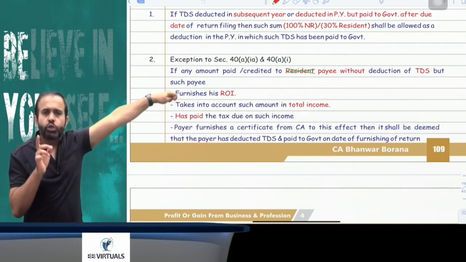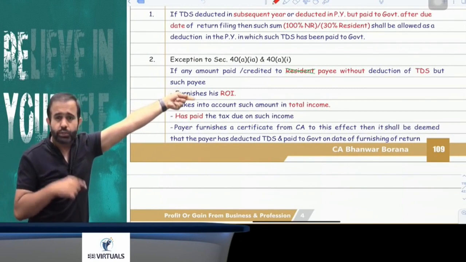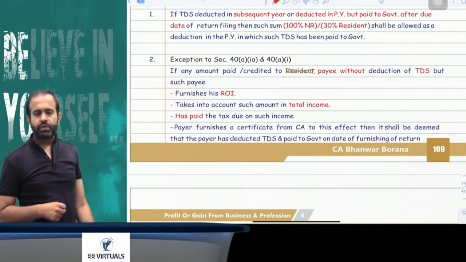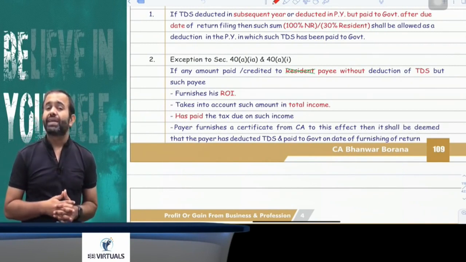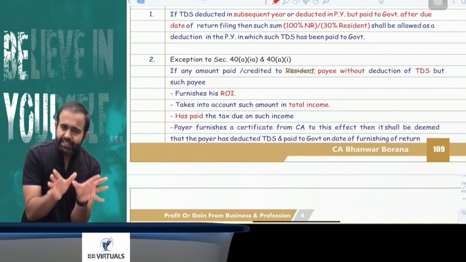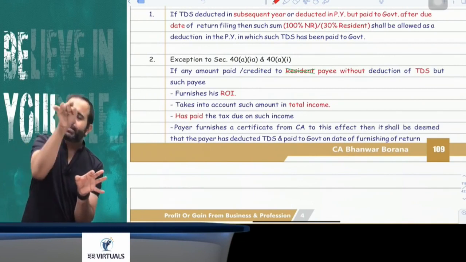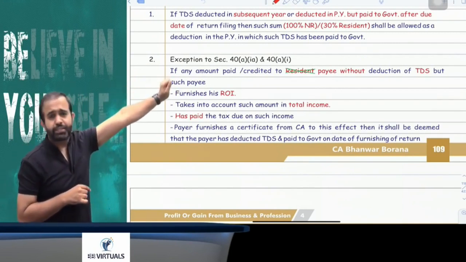That payee included that amount in his income, paid the taxes due on that income, and filed the return. And you have obtained one certificate from a chartered accountant in Form 26A. In that case, it is presumed that you have deducted the TDS and paid it to the government on the date on which that payee furnishes the return of income.